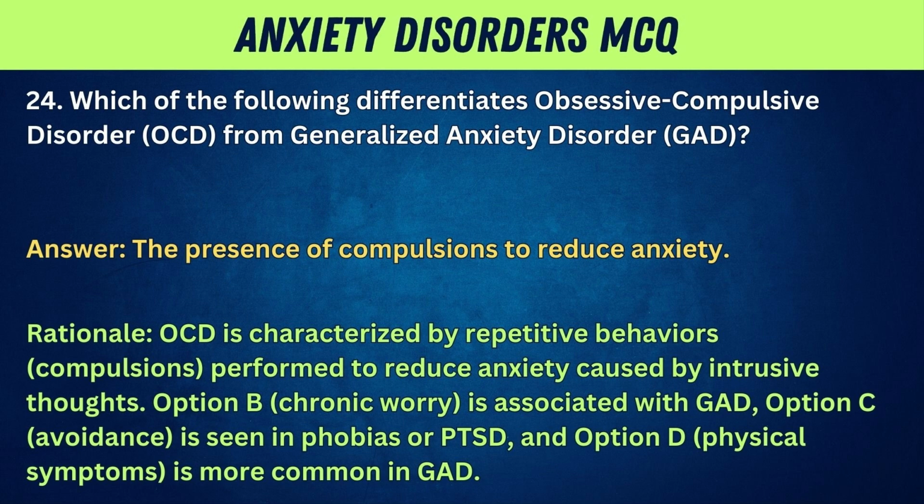Rationale: OCD is characterized by repetitive behaviors, compulsions, performed to reduce anxiety caused by intrusive thoughts. Option B, chronic worry, is associated with GAD. Option C, avoidance, is seen in phobias or PTSD. And option D, physical symptoms, is more common in GAD.